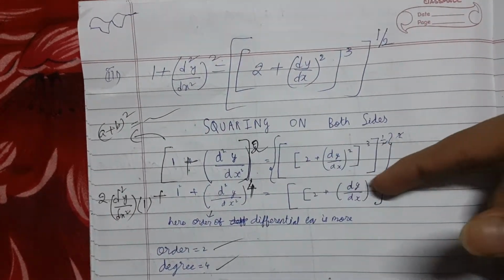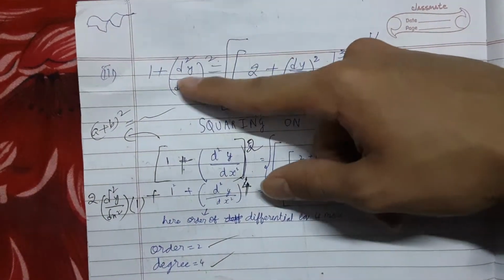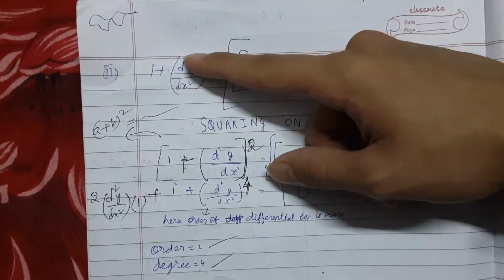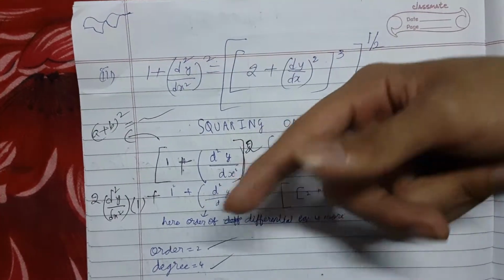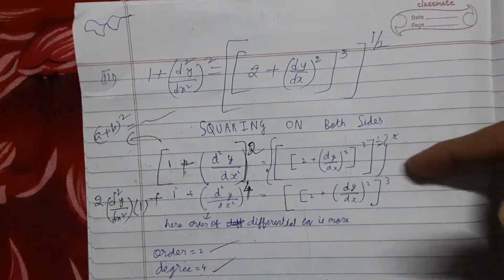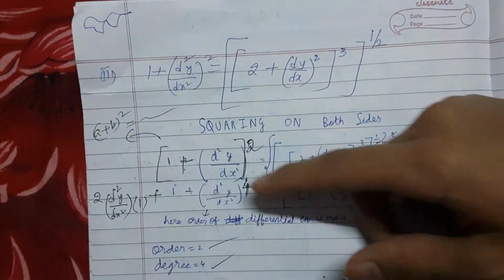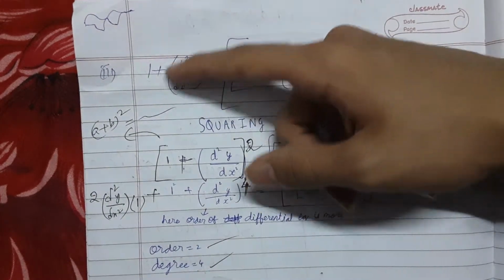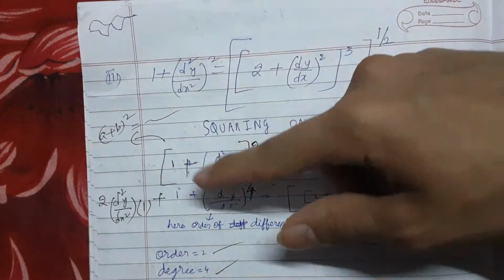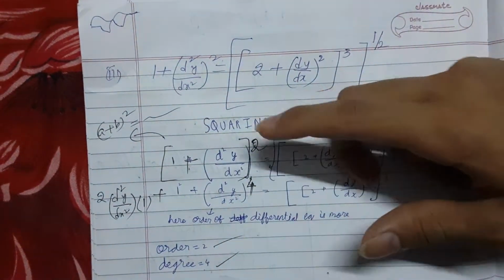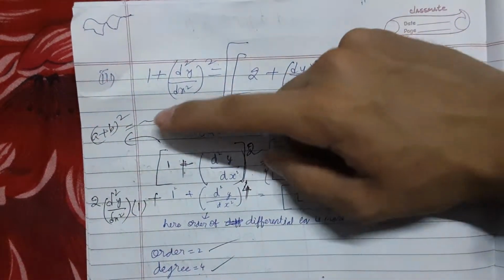Once we get this, we don't need to care, because from the start only this was larger, d square y and here x square. But because we are doing squaring on both sides, this whole thing will be affected. You cannot directly write this as larger, because this fractional power is there. We have to remove that. After that some change might come, like in this sum. So 1 plus this whole thing.